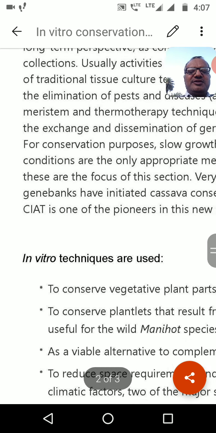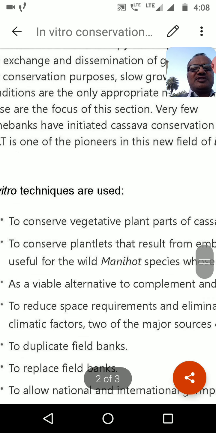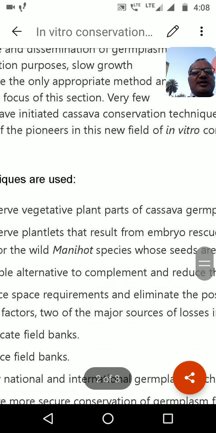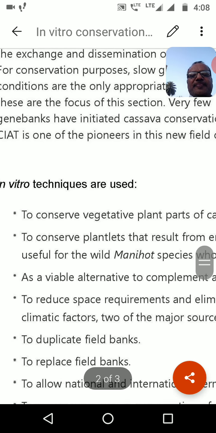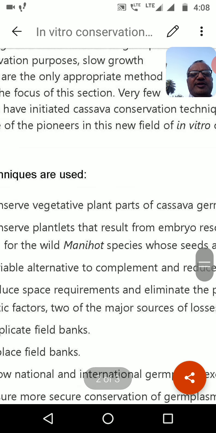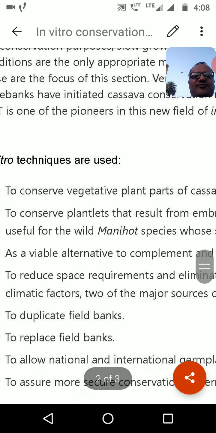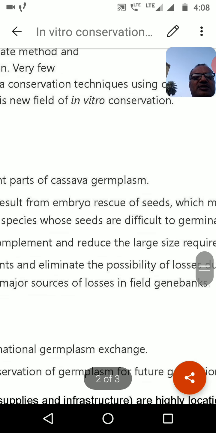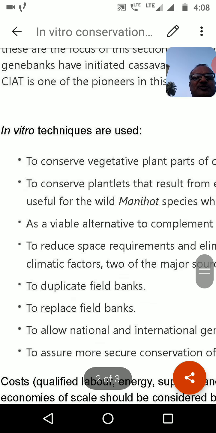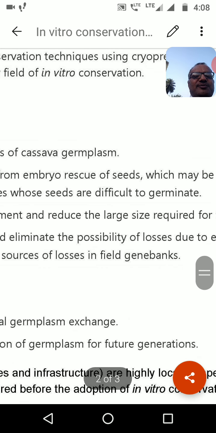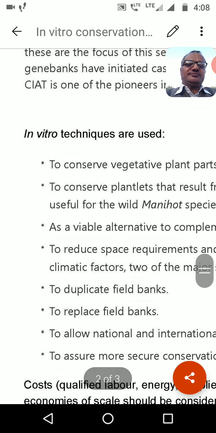This in vitro technique is used to conserve the vegetative plant parts of cassava, for example cassava germplasm, and to conserve the plantlets that result from embryo rescue of seeds, which may be especially useful for minute species whose seeds are very difficult to germinate. It is a viable alternative to complement and reduce the large size required for field banks, to reduce the space requirement and eliminate the possibility of losses due to edaphic and climatic factors.